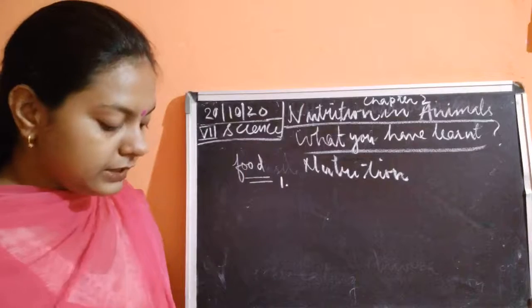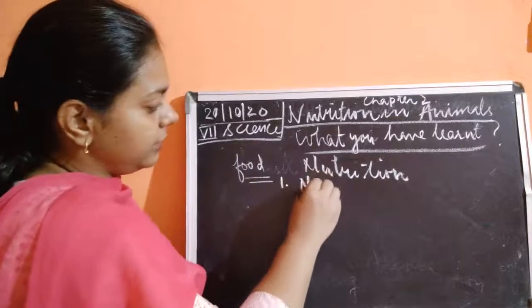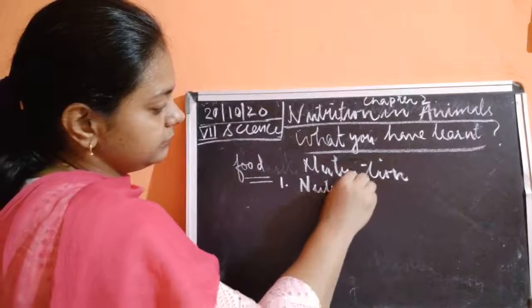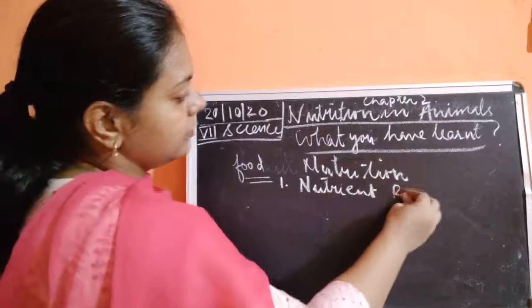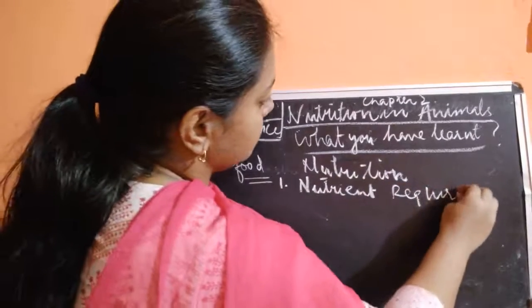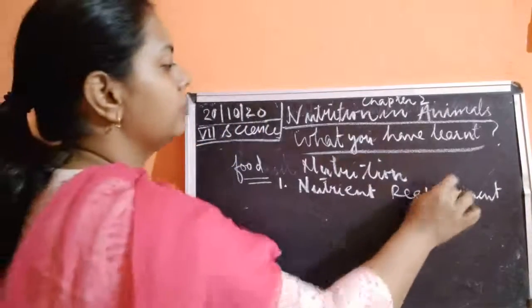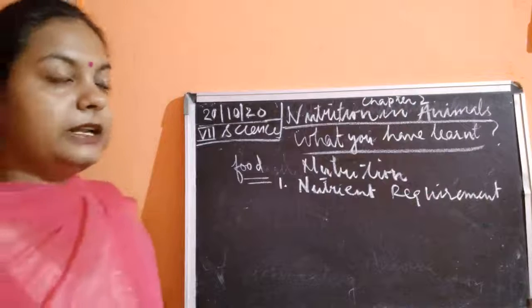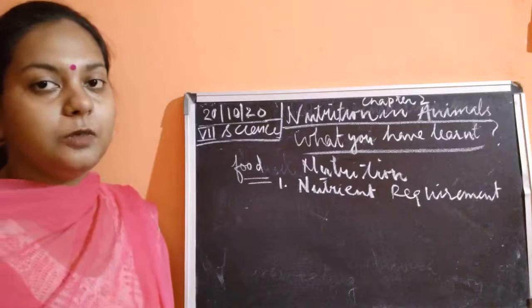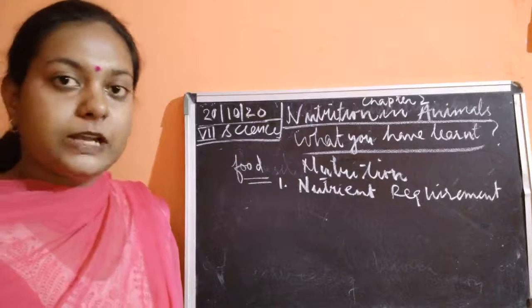The first thing is the nutrient requirement. We should know what kind of nutrient requirement there is in the body of the animal we are studying.